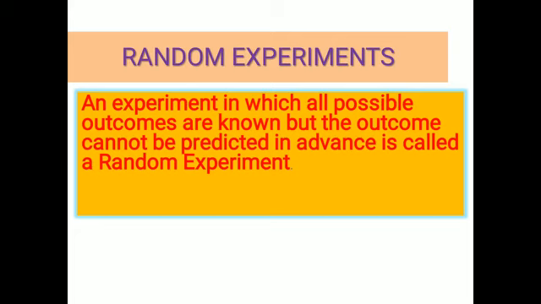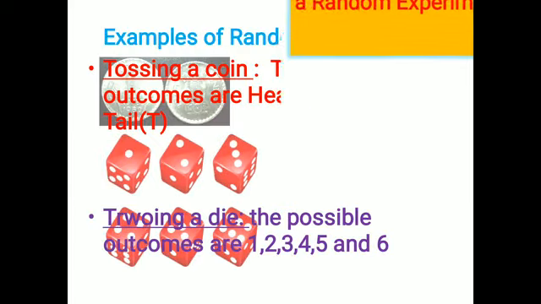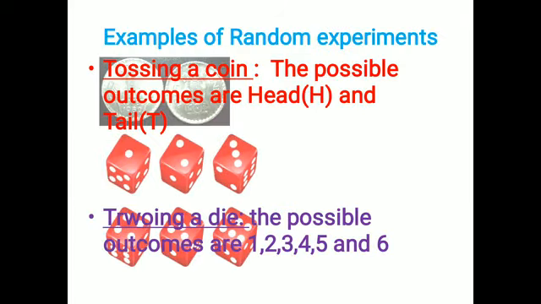So the examples are tossing a coin, where the possible outcomes are head or tail, and throwing a die, where the possible outcomes are the numbers 1, 2, 3, 4, 5, 6. How many possible outcomes are there in tossing a coin? Two: either head or tail. The outcomes of a random experiment are known as the sample space.